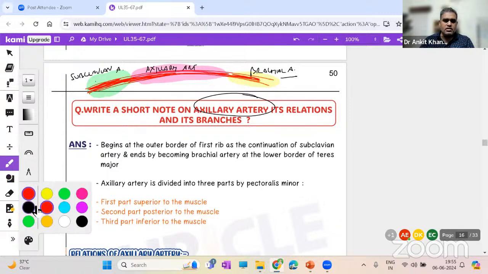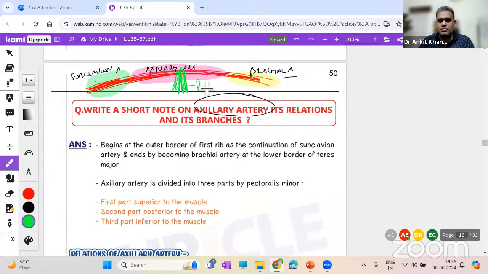Now see, what was the key structure in the axilla? It was the muscle. The name was what? Pectoralis minor muscle. So this pectoralis minor muscle will divide the artery into first part, second part, and third part, and they will give branches. It is as simple as that.